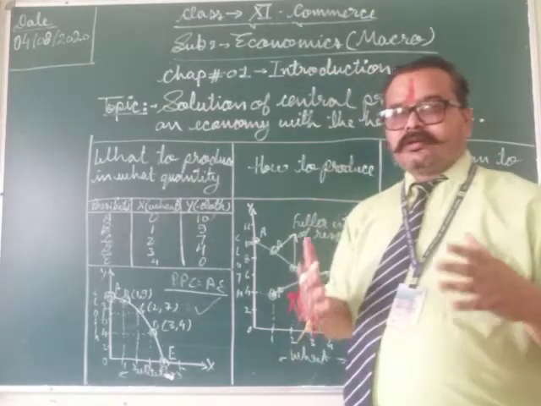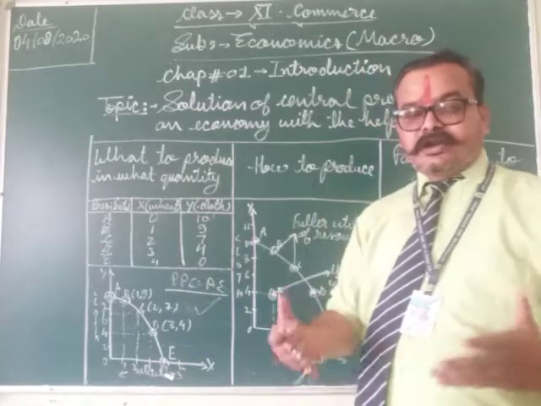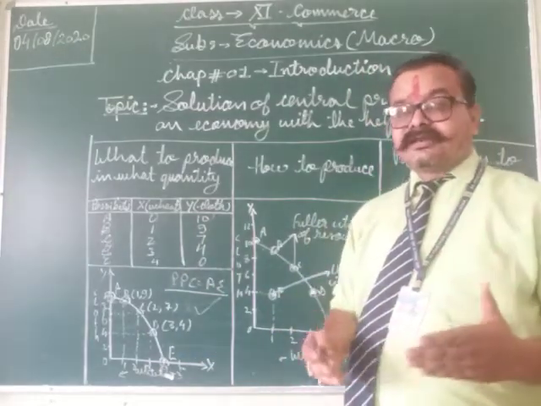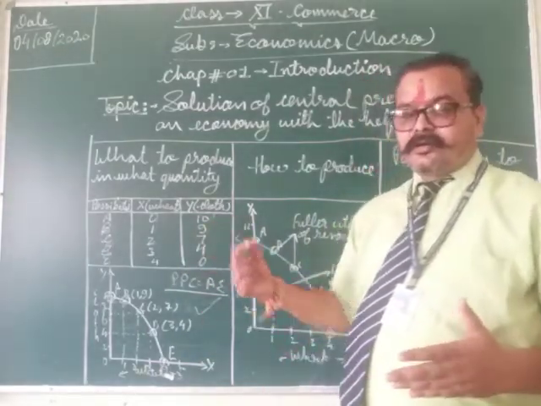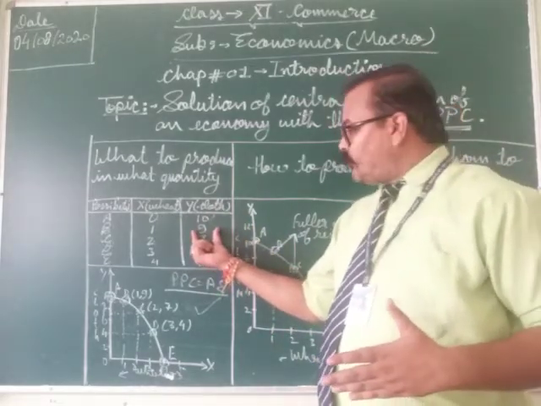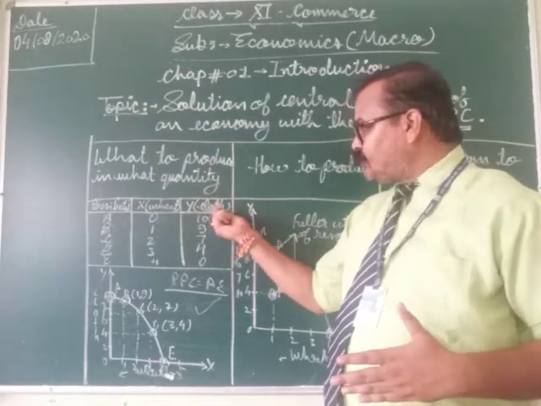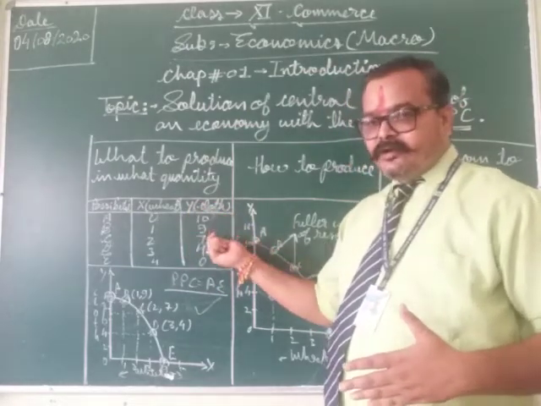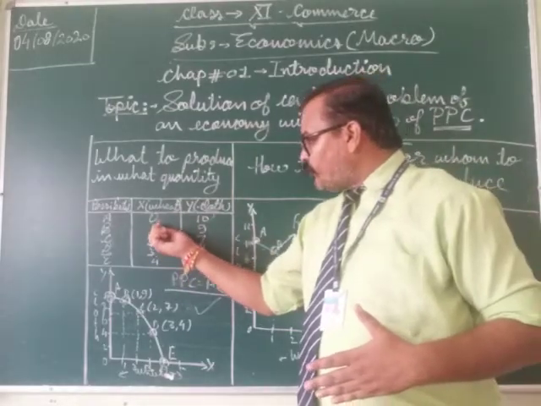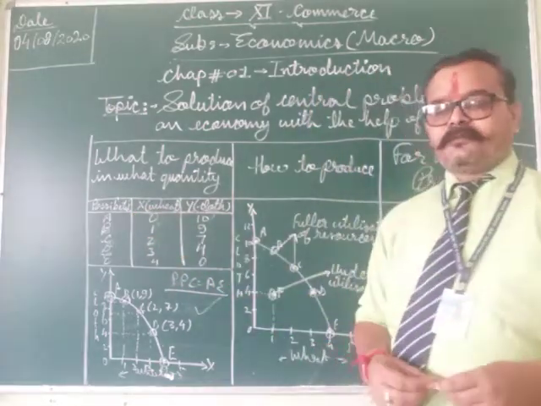Why does this situation take place? Because resources are withdrawn from the production of cloth, commodity Y, for more production of commodity X, that is wheat.